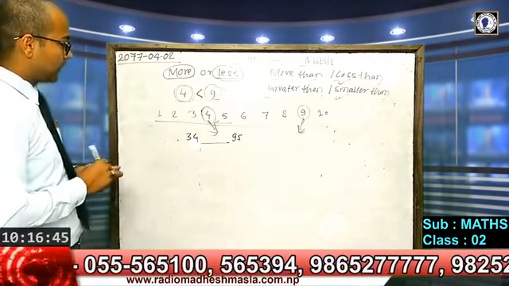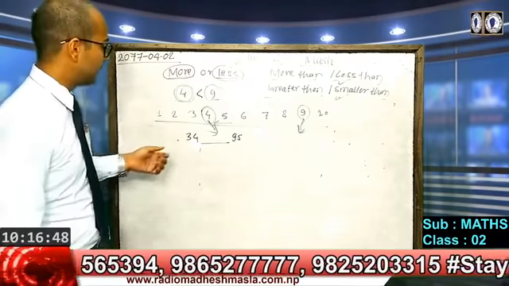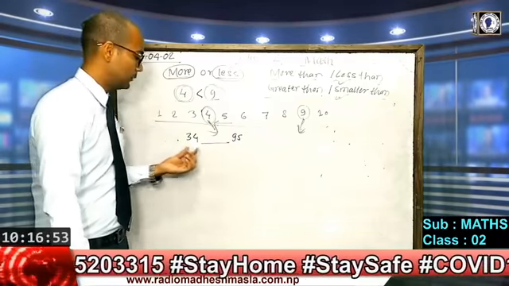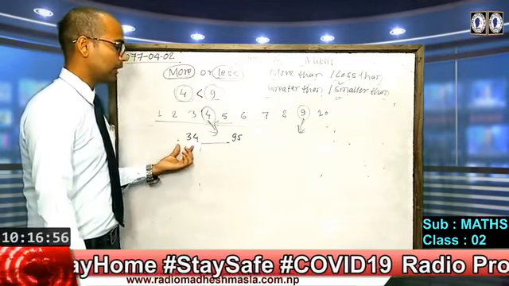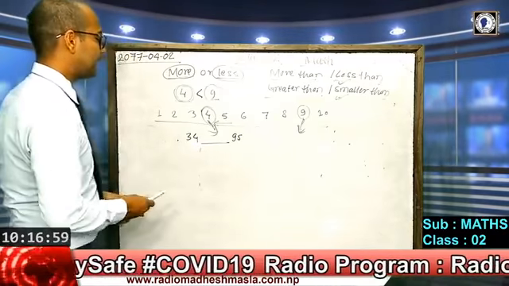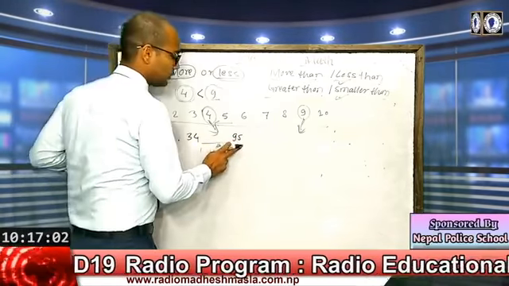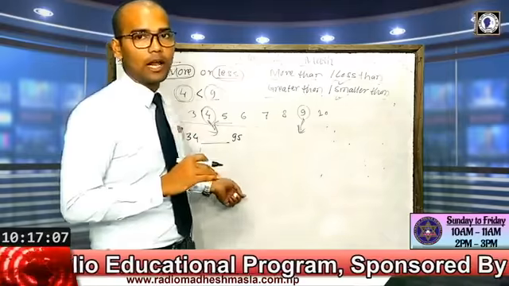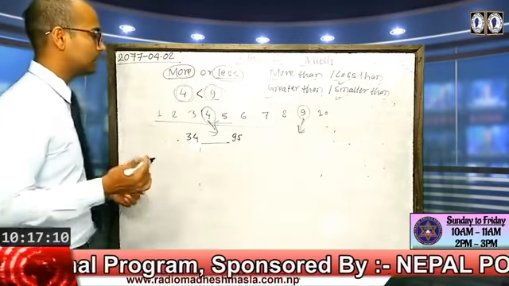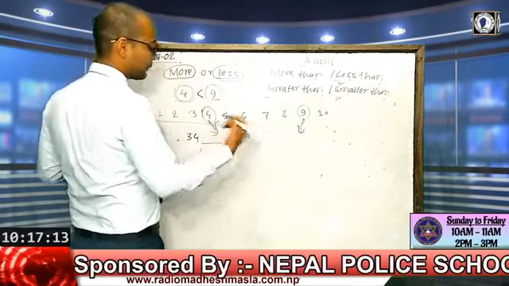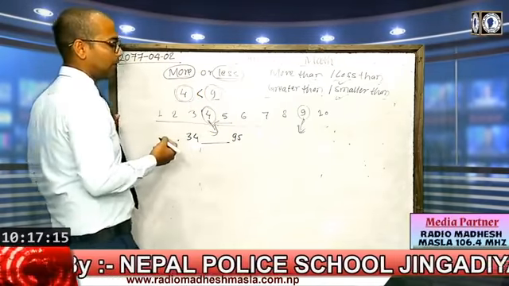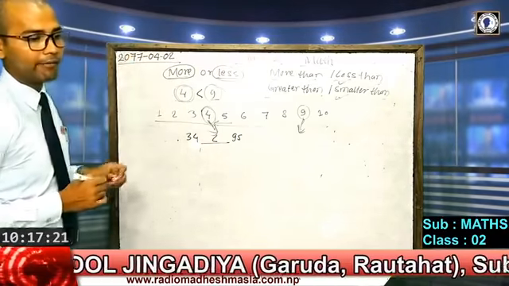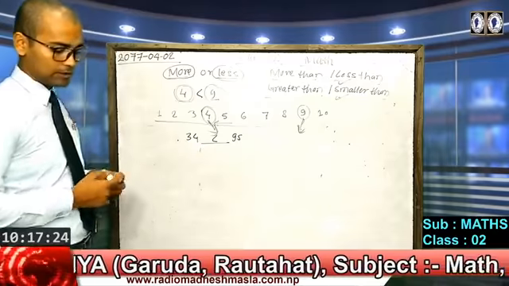Just look here and listen carefully. 34 comes before 95, so 95 comes after 34. The number which comes before the other is the smaller, and the number which comes after the other is the greater. So 34 is smaller than 95, and we can give the appropriate sign.